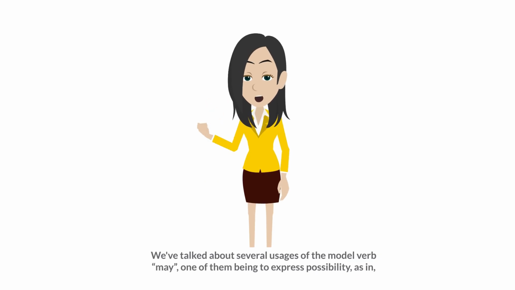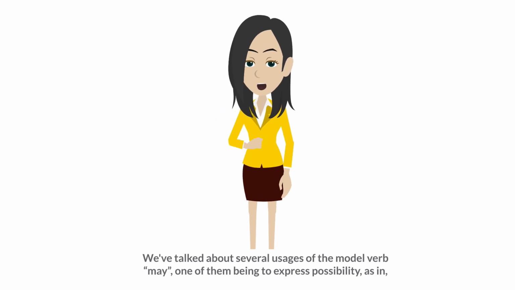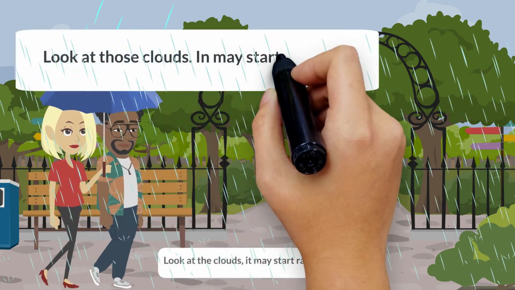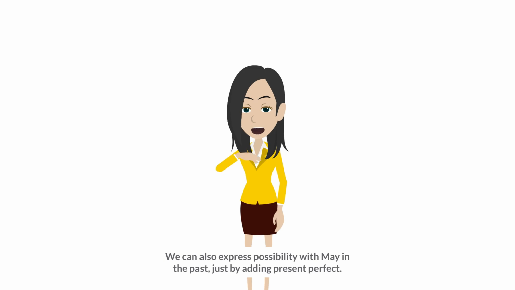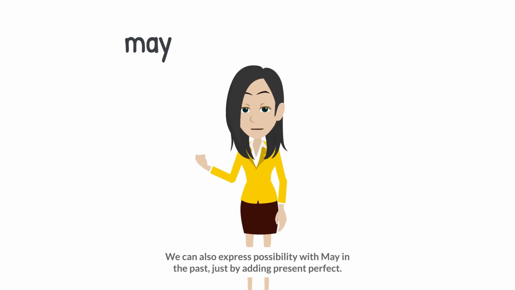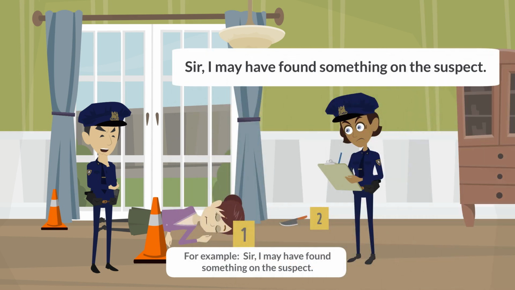We have talked about several usages of the modal verb may, one of them being to express possibility, as in, "Look at the clouds, it may start raining soon." We can also express possibility with may in the past, just by adding present perfect. For example, "Sir, I may have found something on the suspect."